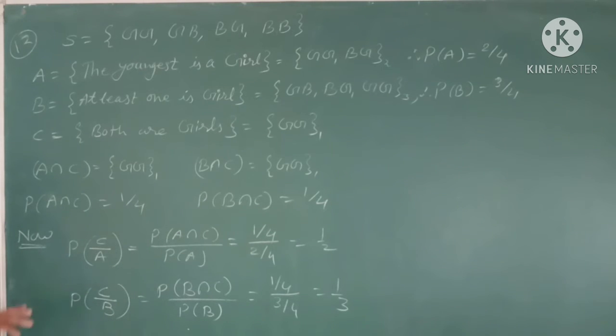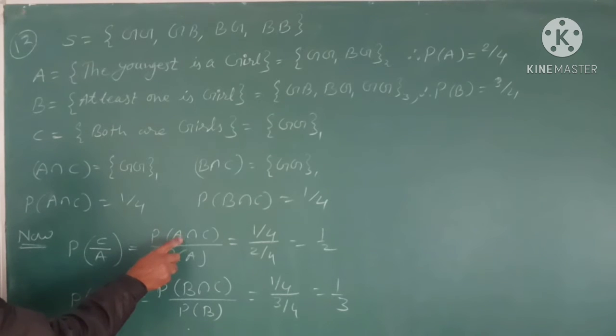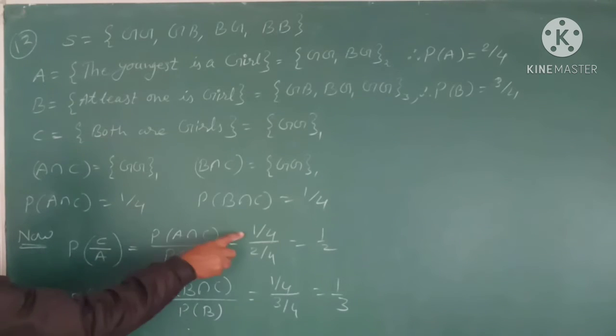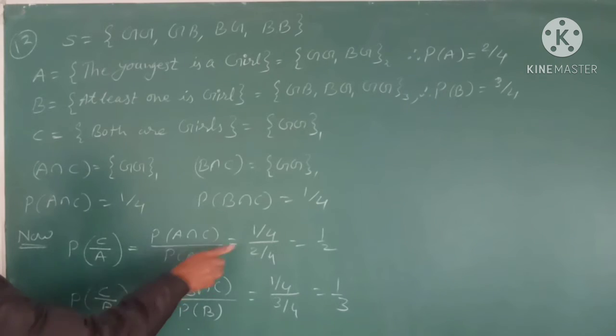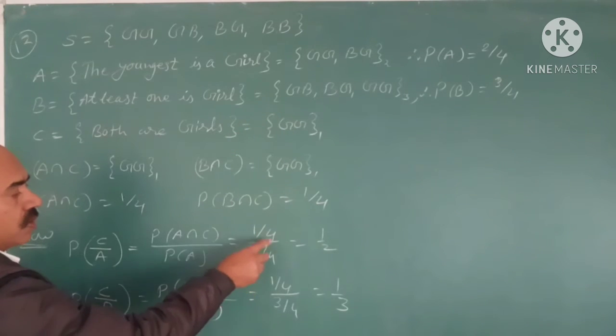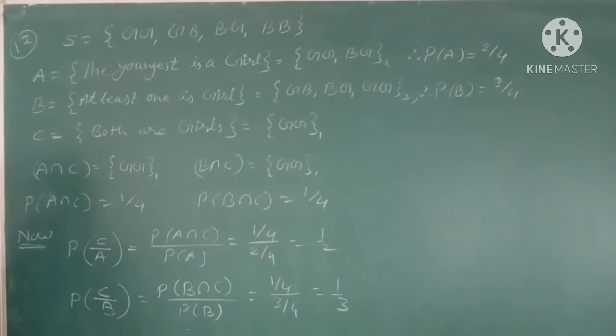Now we have to find the conditional probability that both children are girls, given that the youngest is a girl. It means we have to find the probability of C when event A has already happened. So in the numerator, the intersection of A and C, divided by P of A. So that is 1 by 4, and P of A is 2 by 4. So 1/4 cancels out, only 1 by 2 remaining.